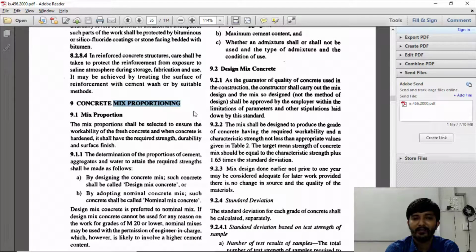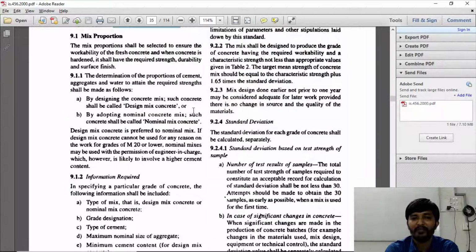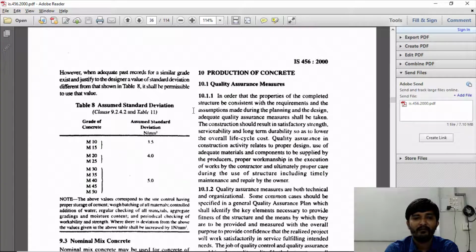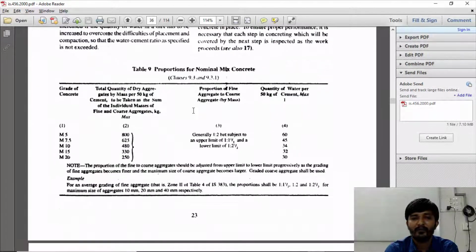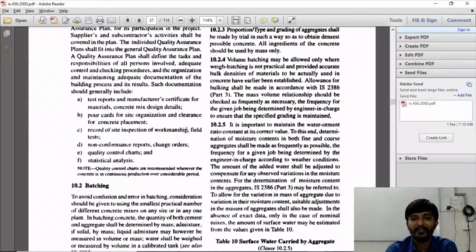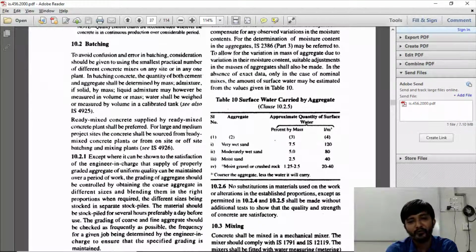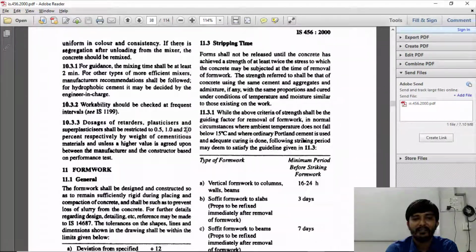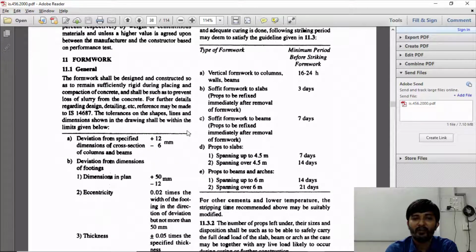Nominal mix and other values. So you need to refer to all this. Table number 9, proportion for nominal mix design, how to do the batching, mixing, form work, which type of form work. This is again important here.